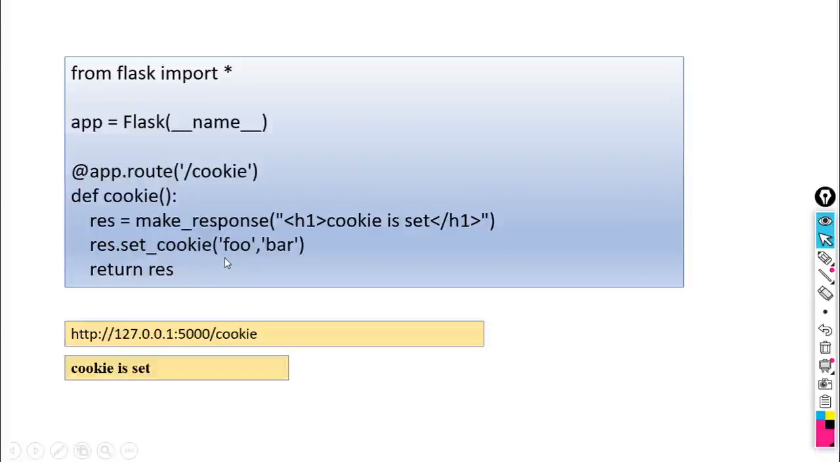And what is the name of the cookie here? FOO. What are the contents of the cookie here? BAR, and we return this object. So when we execute this in the browser, what is our URL? Slash cookie, because this is the function. This is the URL associated with the set cookie function. And what would be the output of this one? Cookie is set.